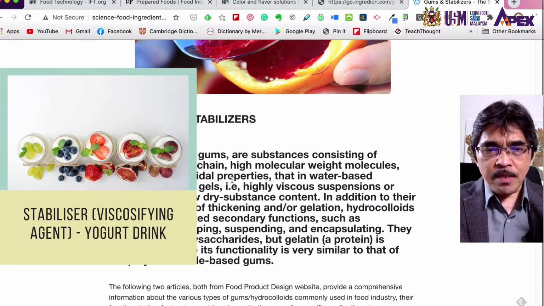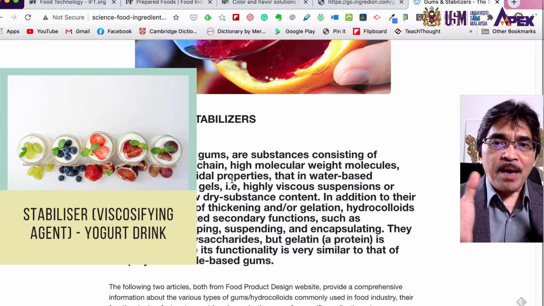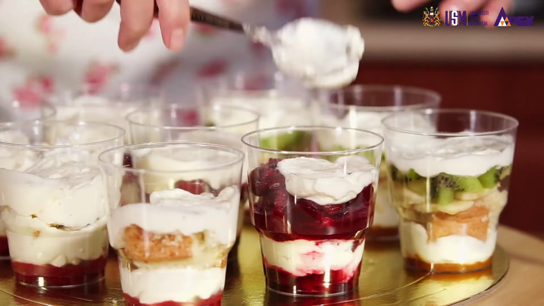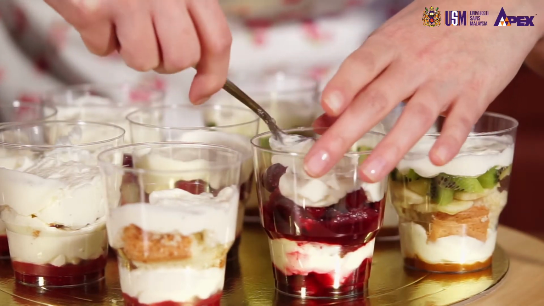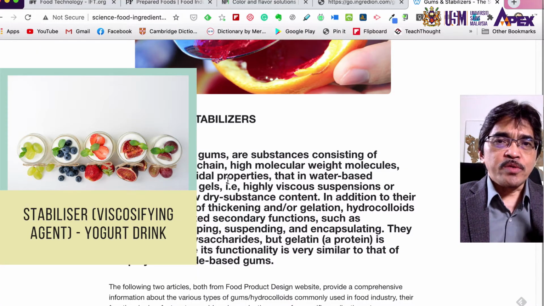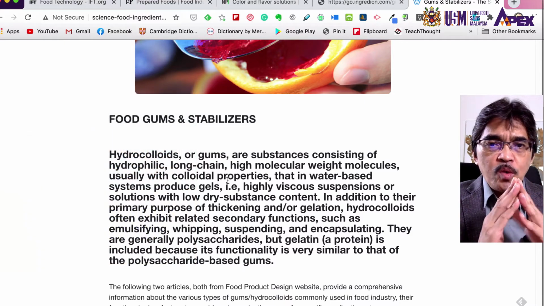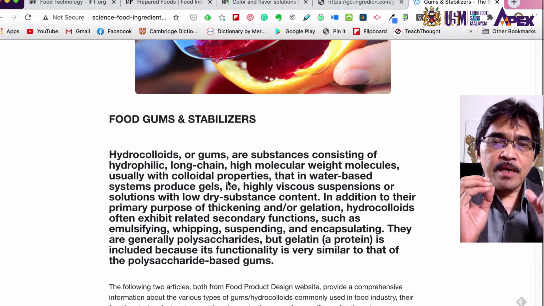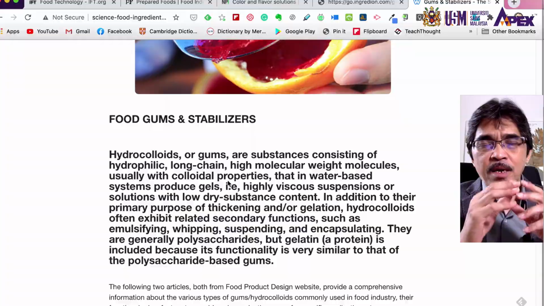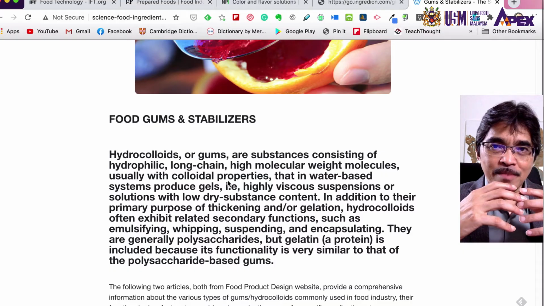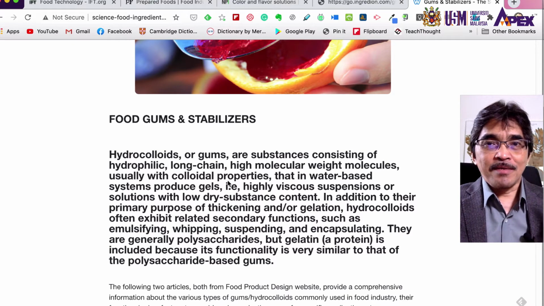So when we have, let's say, an emulsion, for example in a yogurt drink or yogurt beverage, this is an example of an emulsion. But an emulsion usually has a low stability. Therefore, to increase the shelf life and the stability, especially during storage, we can add hydrocolloids as a stabilizer, so you can hold the emulsion for a long time without separating.